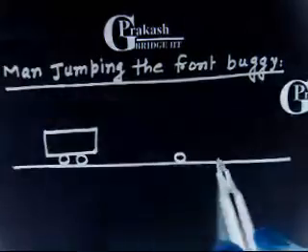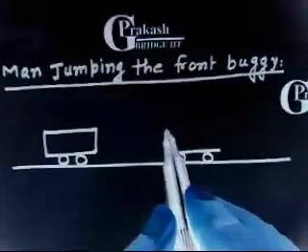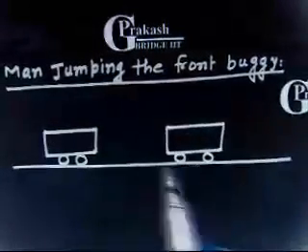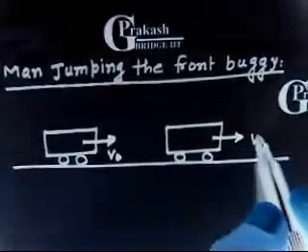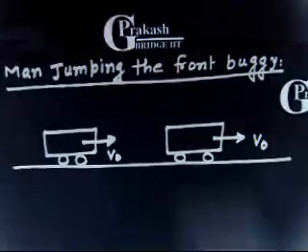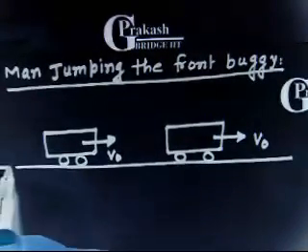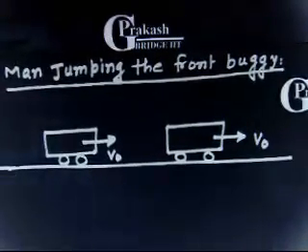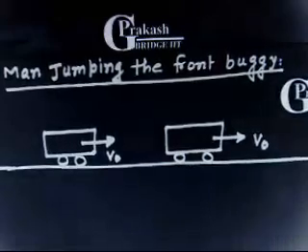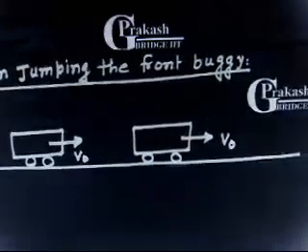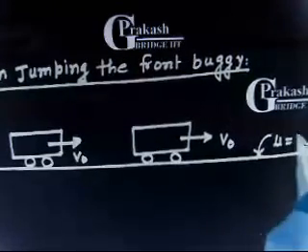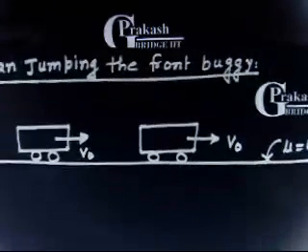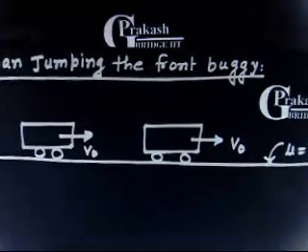and there is another rail. This goes with velocity v0, and this also goes with velocity v0. And the question says there is no friction between rail and the buggy's tire. Basically it is not good to say tire, these are wheels. So this is mu equals 0. That is, friction is absent in this situation, motion is without friction.